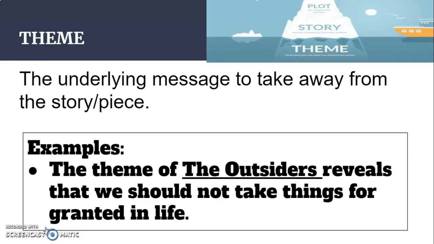Finally, theme is an underlying message in the story. So in order to really get theme, you have to dig deep. What is the moral or message that the reader is supposed to take away? In the story The Outsiders, one of the themes is that we should not take things in life for granted, so constantly staying gold.